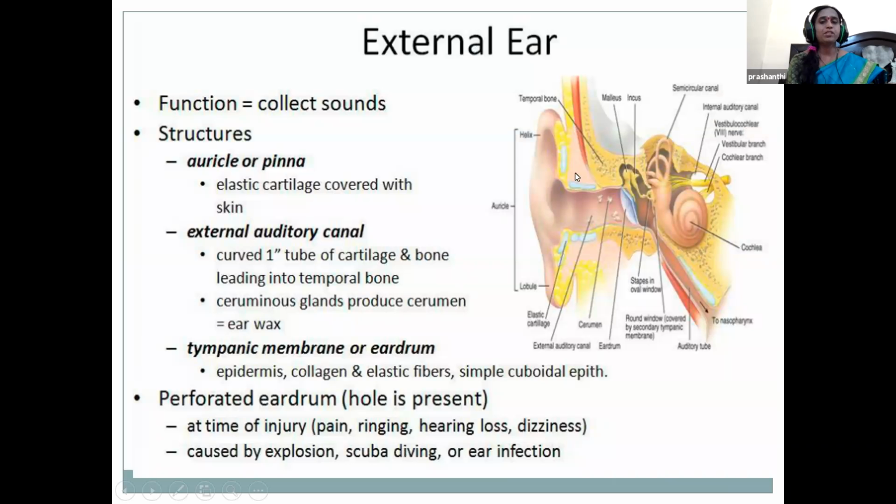Here just see the picture, children. The external ear collects the sound. This is the auricle, made up of cartilage, and it has the next part, the external auditory meatus, and then the inner part, the tympanic membrane.